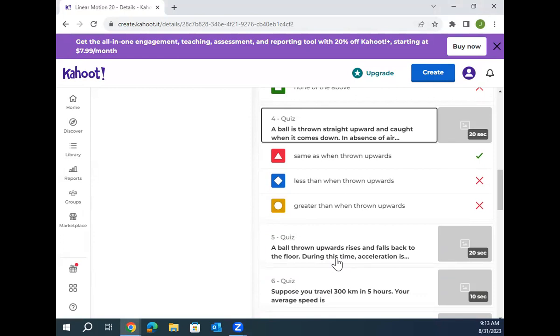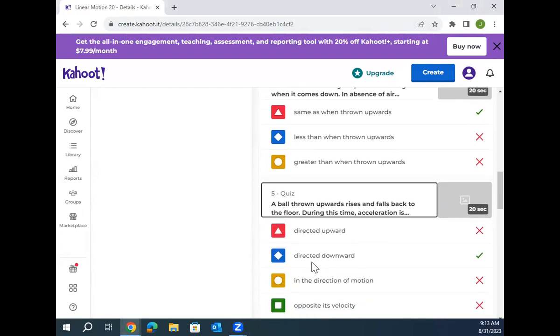Wait, when the ball's moving up, does gravity still pull down? Yes. When the ball's moving down, does the gravity still pull down? Yep. This time the acceleration is always 10 meters per second squared downward. Right?